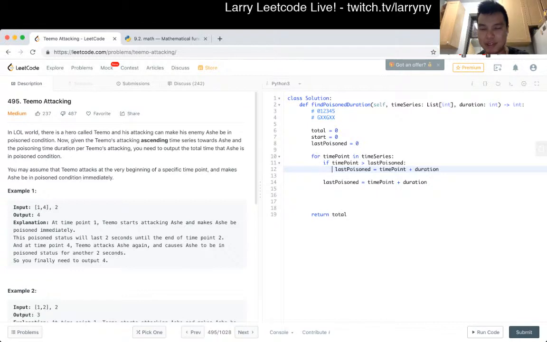But if it's poison, then we want to add something to total probably. Because we want to add total to when the state changes, which is in this case from not poison, from last poison or from time point minus last poison. So how long was it poisoned for? Huh. There's a lot of edge cases. I really wish I had a sketchpad type thing.